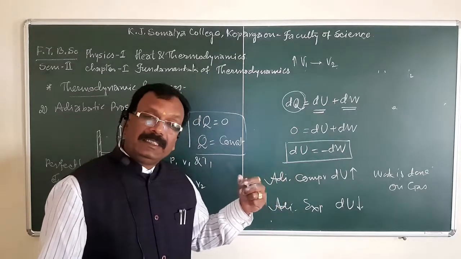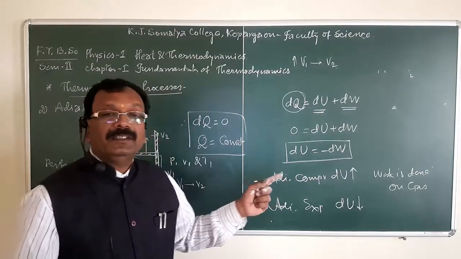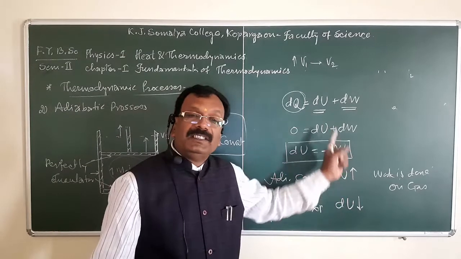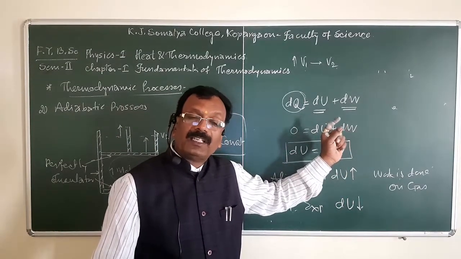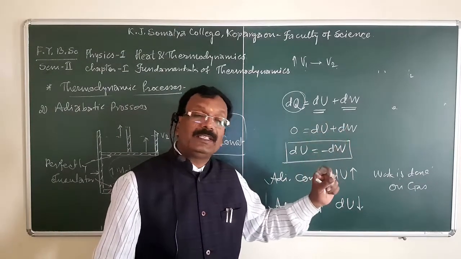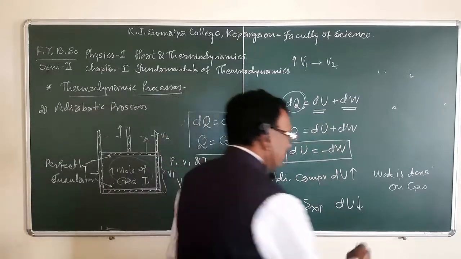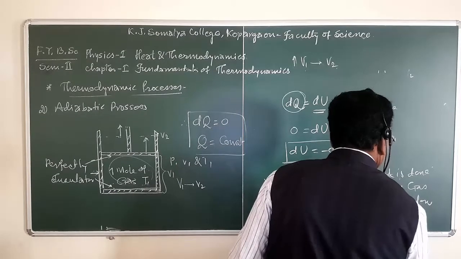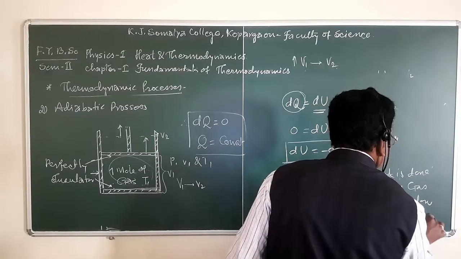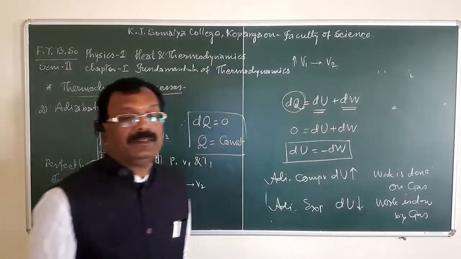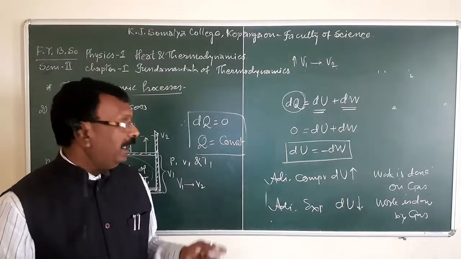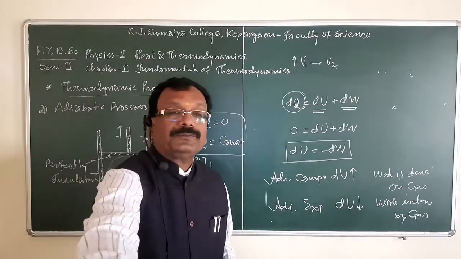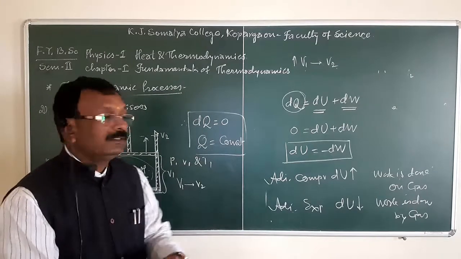As internal energy decreases, obviously the piston is moving in the outward direction. For that purpose, internal energy is used, and so work is done. Work is done by the gas, or work is done by the system. This is a very interesting one. Now, last 2 points.